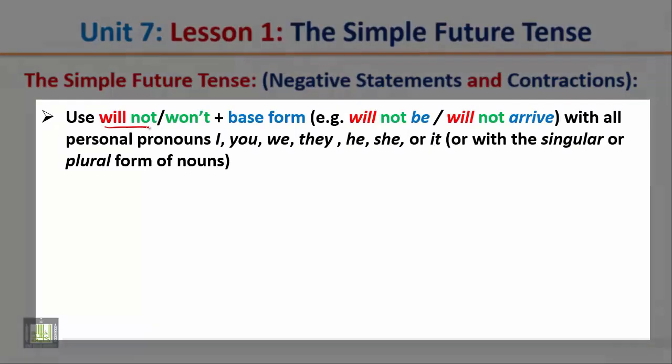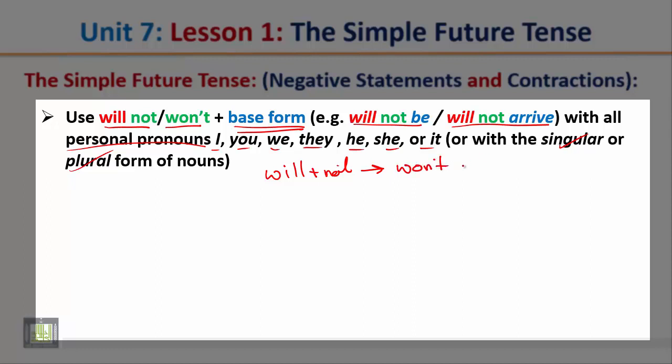The simple future tense, negative statements and contractions. Use will not or won't plus the base form of the verb, for example, will not be, will not arrive, with all personal pronouns I, you, we, they, he, she, it, or with a singular or plural form of nouns. Notice here that the contracted form of will not is won't.